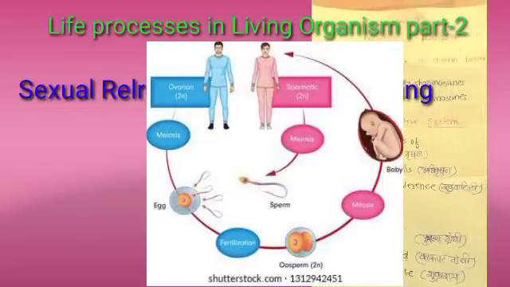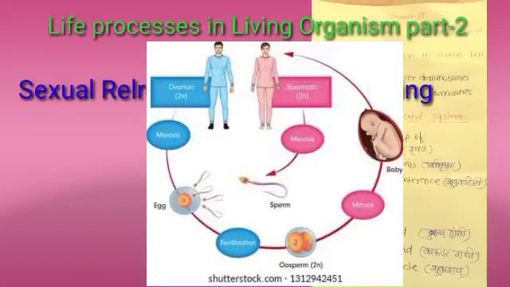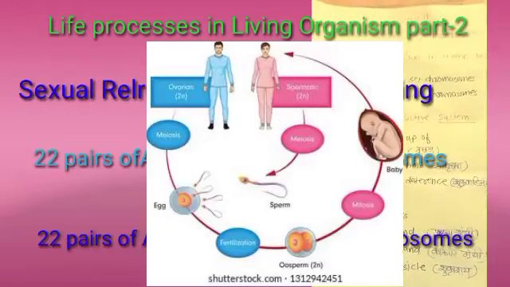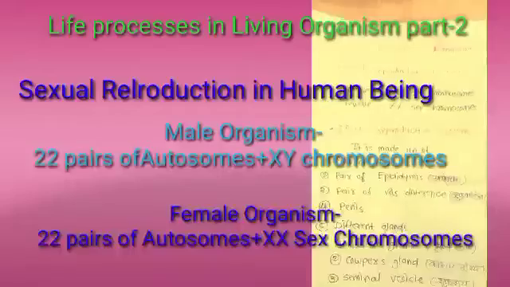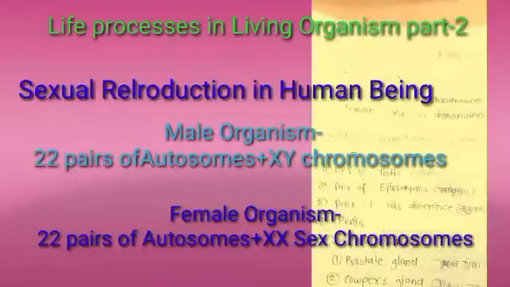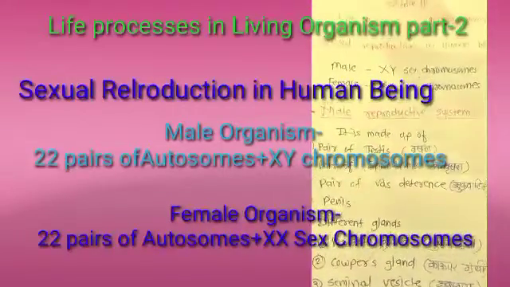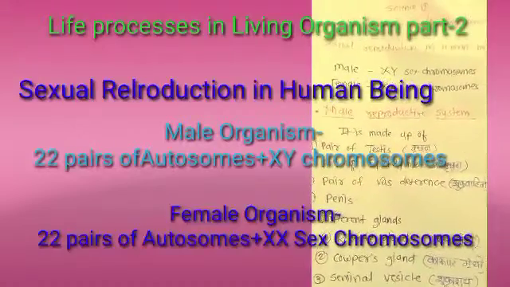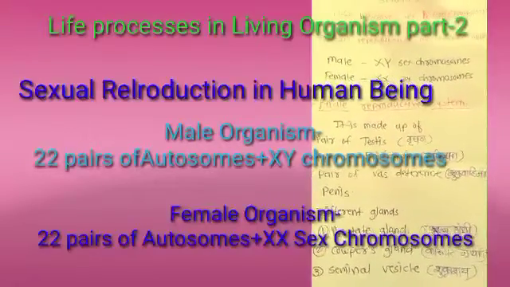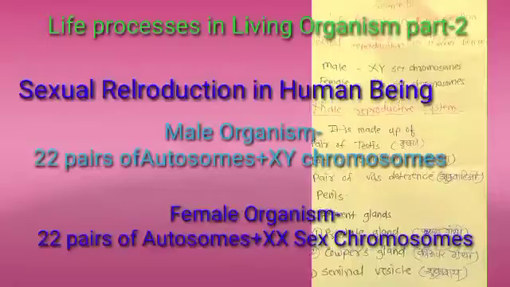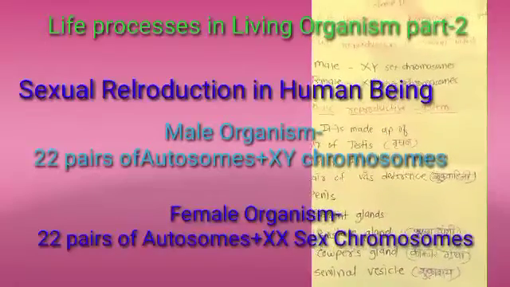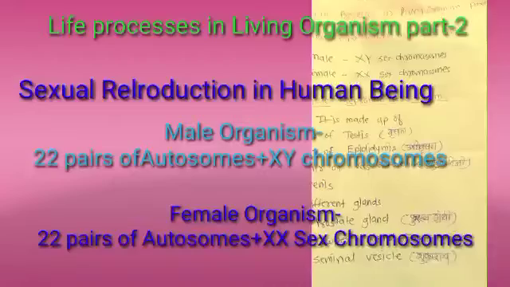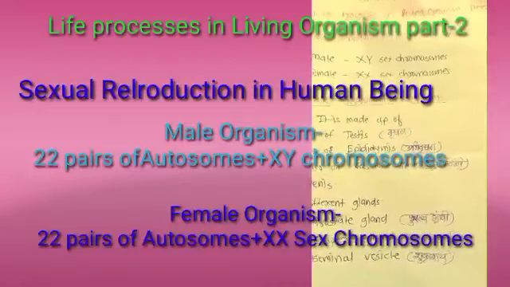Here for sexual reproduction, the male organism and female organism are separate. The male organism has 22 autosomes and XY as the sex chromosomes, and the female organism has 22 autosomes and XX as the sex chromosomes. The reproductive system with specific organs develops in the body of man and woman due to the sex chromosomes only. The X chromosome is present in men and women, whereas the Y chromosome is present in men only.